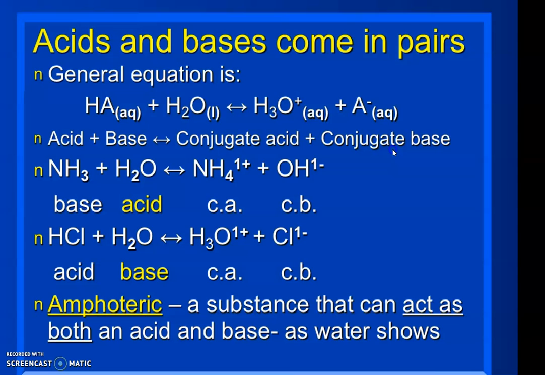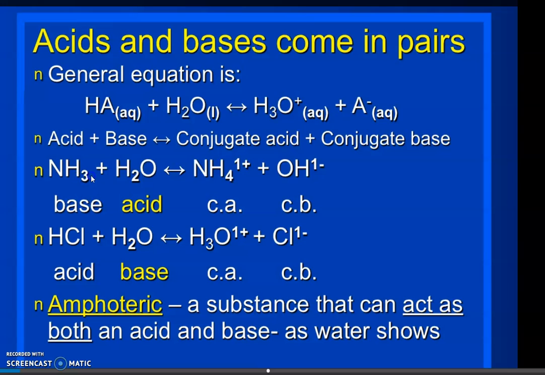HA is a general compound which, when dissolved in water, gives H3O plus ion and A minus ion. So if HA is an acid, H2O is a base here, and it forms H3O plus. Here H3O plus is the conjugate acid and A minus is the conjugate base. So whenever an acid or a base is dissolved in water, it will give a conjugate acid and conjugate base. So there will always be an acid-base pair.